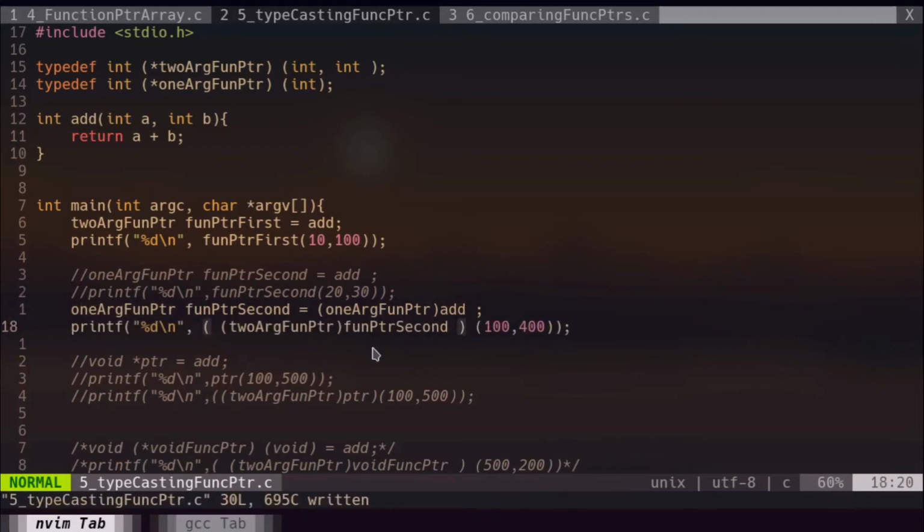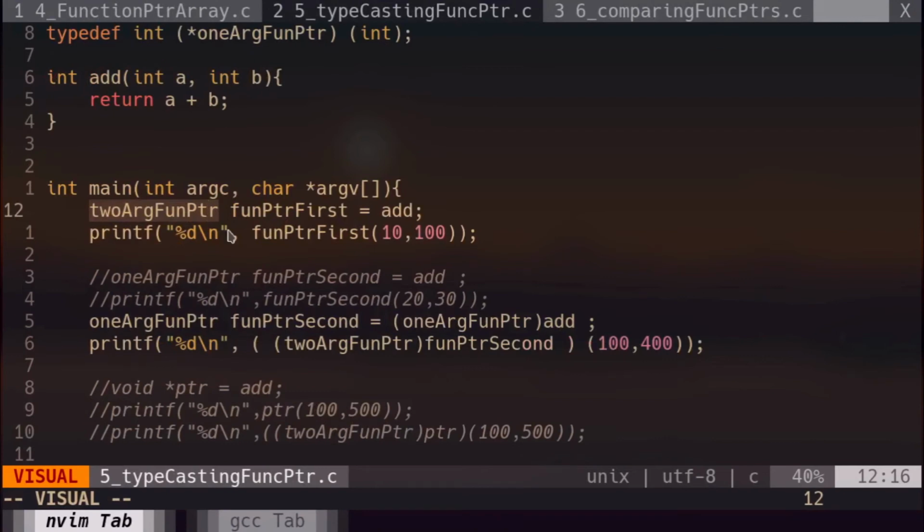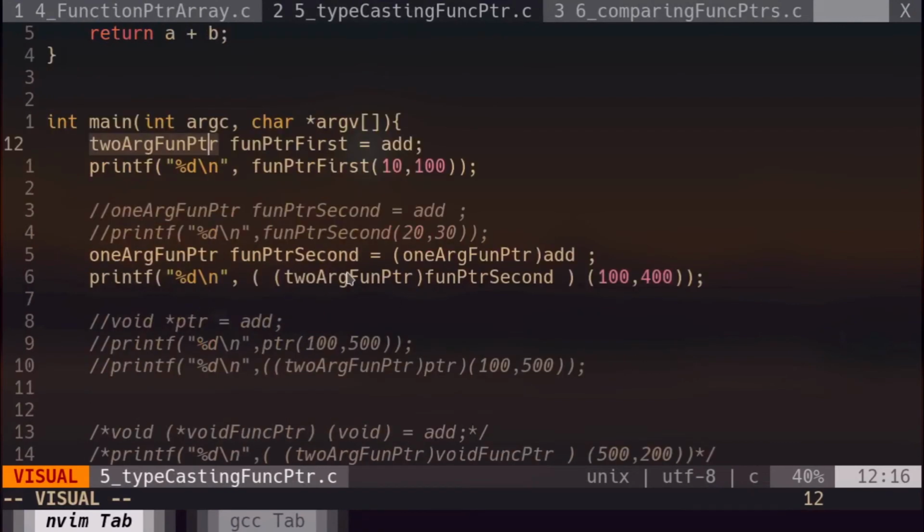Here you can see I am first typecasting funcptr second to the type of 2argfuncptr. Basically funcptr second can only take a single argument, while funcptr first, which is of the type 2argfuncptr, can hold or take two arguments. So we should first typecast this funcptr second to 2argfuncptr type. Then after that we will invoke add function using this funcptr second. That's what I did in this line of code. Now this line should give us a value of 500 because 400 plus 100 is 500.